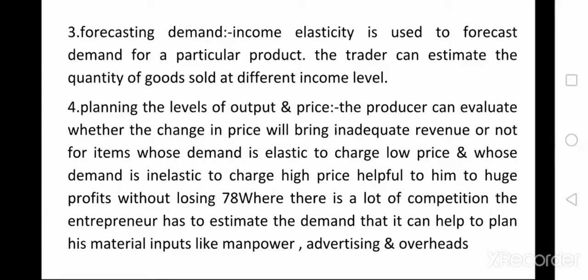So in this planning of the levels of output and price, the producer plans how much quantity is to be purchased. That means the input. He plans about purchasing inputs, hiring labor, and spending money on advertising expenses depending upon the level of output. The producer purchases the raw material, hires the employees, and spends the money on advertising.